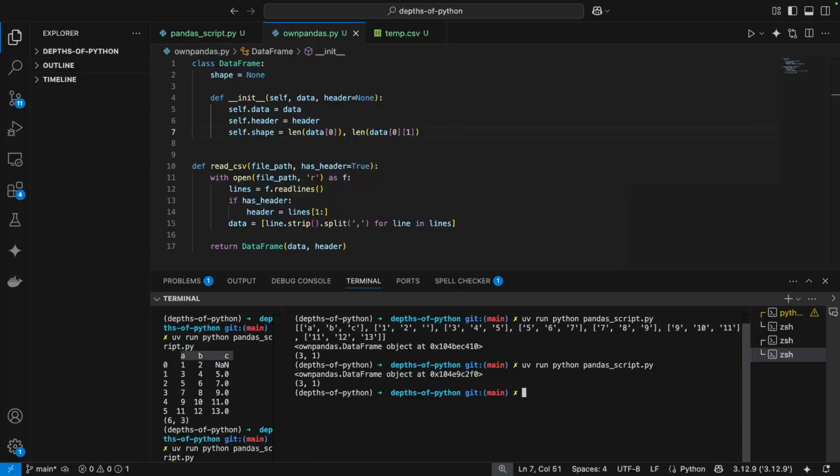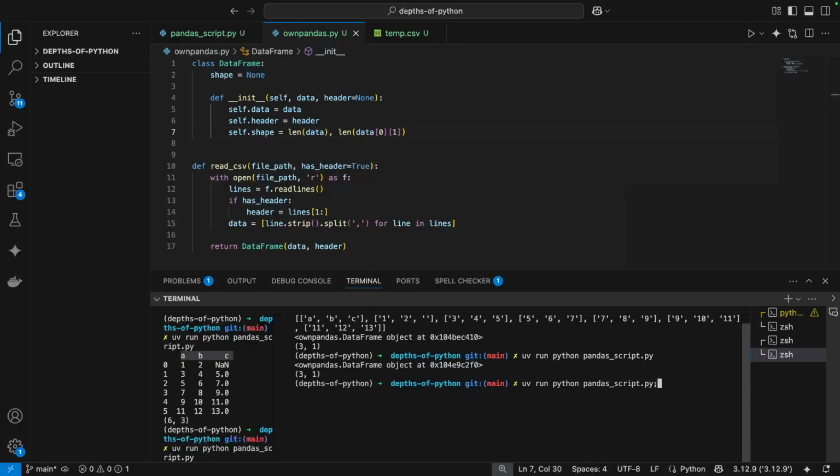Next, there is a little segue. As you can see, it still has this weird thing, and it's still 3 comma 1, which I'm very suspicious of. It should be 3 comma 6, sorry, 6 comma 3. Why is that happening? We'll find out in a bit. It should be len of data. So that's taken care of, and then data of 0. Right? That should be it. That works.